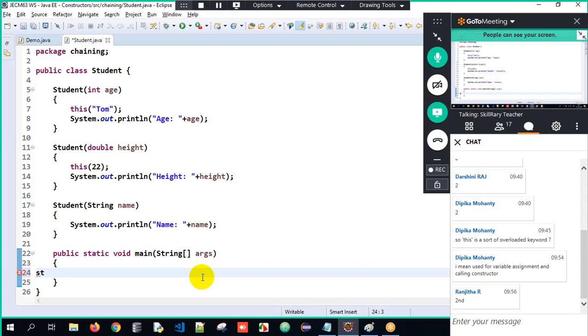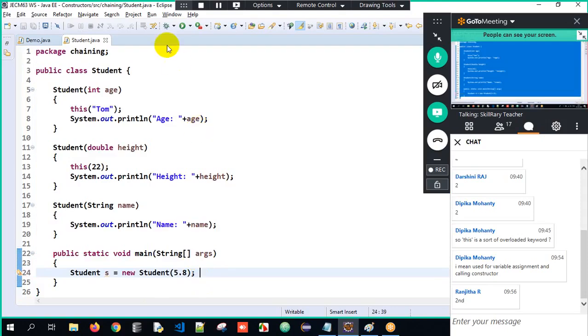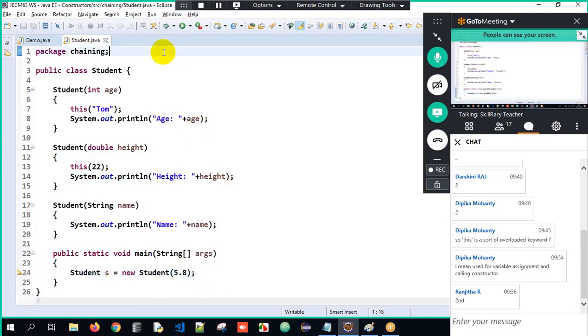Okay, when I create an object over here, and I am passing, just a moment, 5.8. Yeah, perfect. Now, guys, can you tell me the sequence of the output? Can you tell me the output, guys? Think and tell me. Take time. Take time and tell me what will be the output.